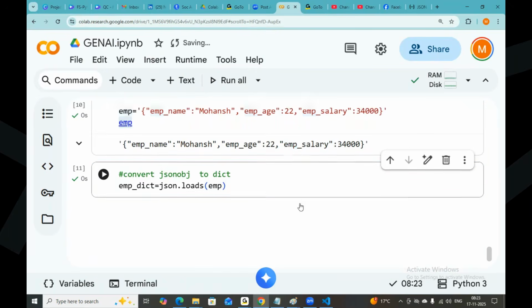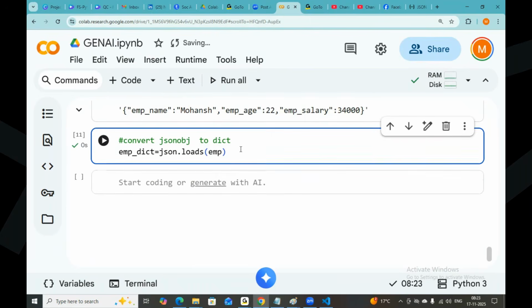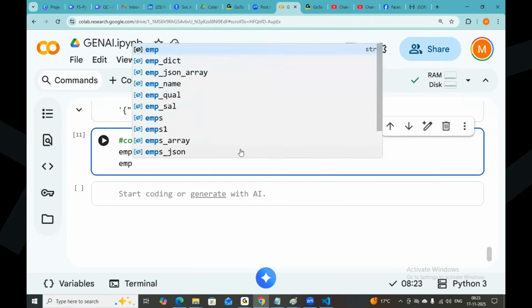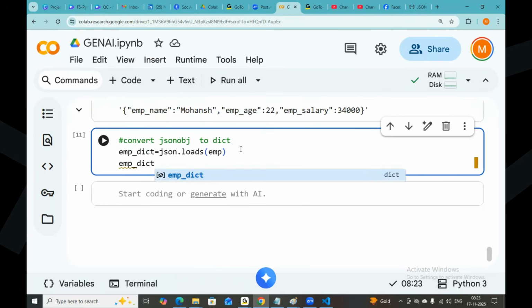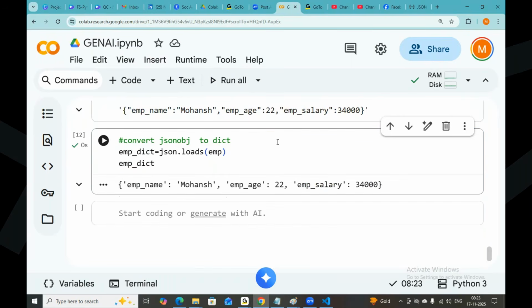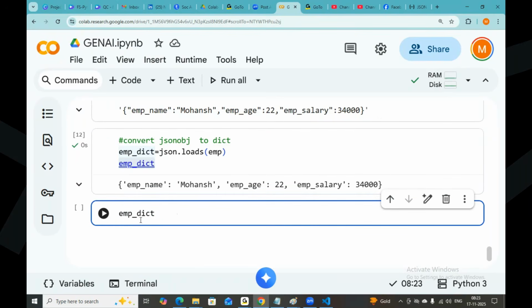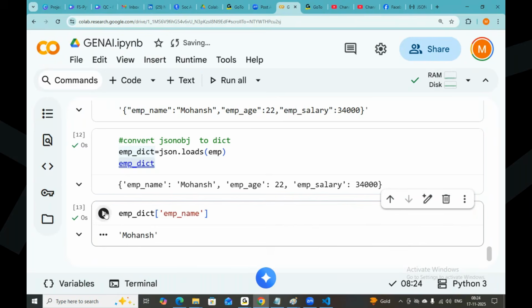Now you can see it is already converted. Now you can check it out. Output of employee dictionary. Now this is the dictionary. Very clear. From the dictionary, I can access the values now. I can access emp name, and I can access emp age also.